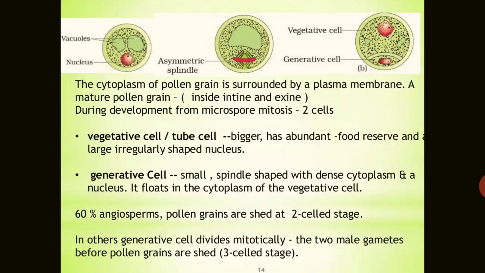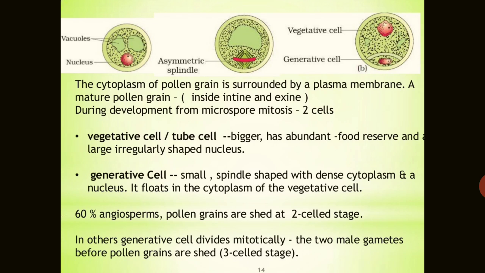If we study the structure and development of the male gametophyte, or the pollen grain, you can see here in the picture a germ pore, exine and intine, a very common pollen grain surrounded by the plasma membrane. During development from the microspore, by mitosis, two cells are formed. One is the vegetative cell, that is the tube cell also, and another is the generative cell.